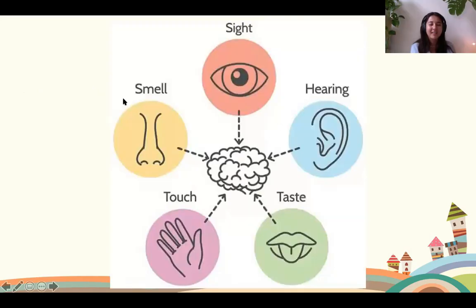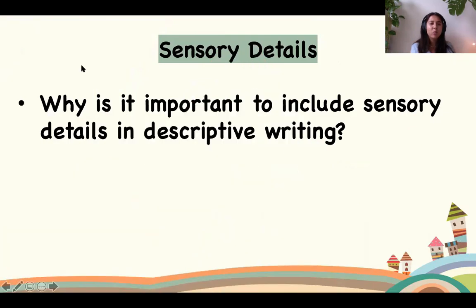Have a look here, guys. These are our five senses. We have this sense of sight. We have the sense of hearing. We have the sense of taste. We have the sense of touch. And we have the sense of smell. So these are the five senses. Let's have a look here. Why is it important to include sensory details in descriptive writing? Why is it an important thing for us to do?